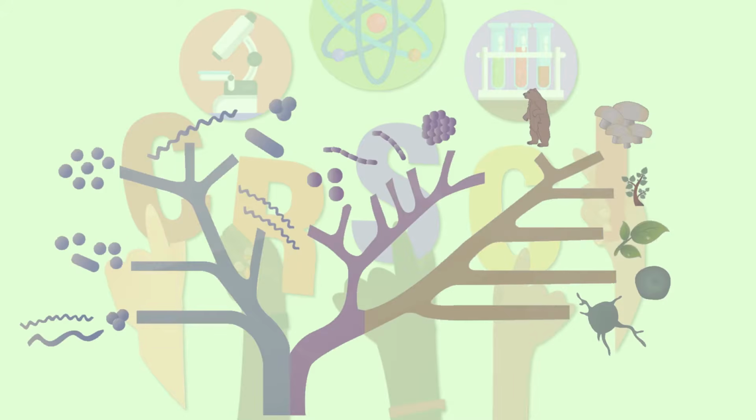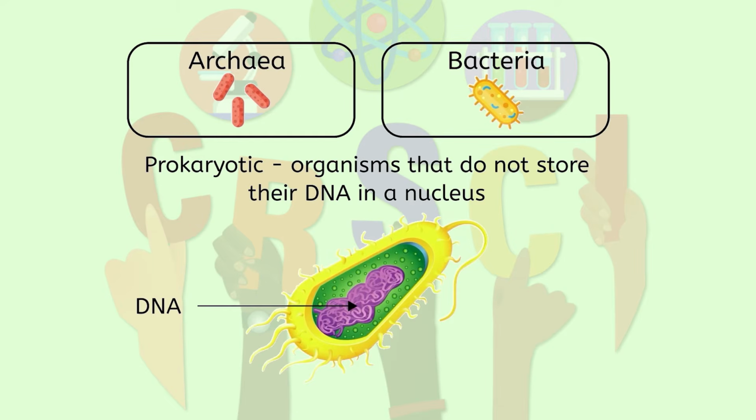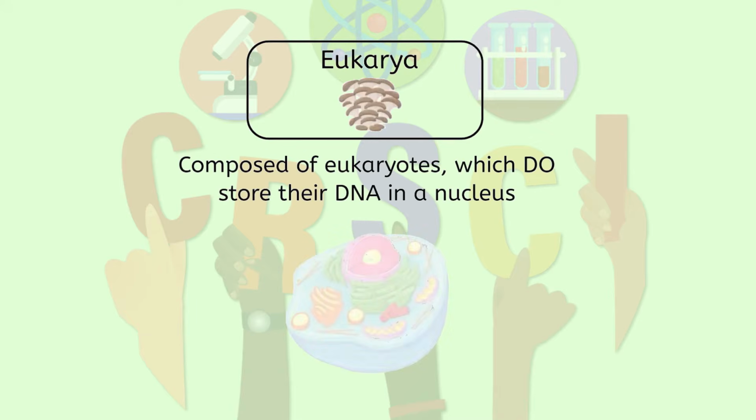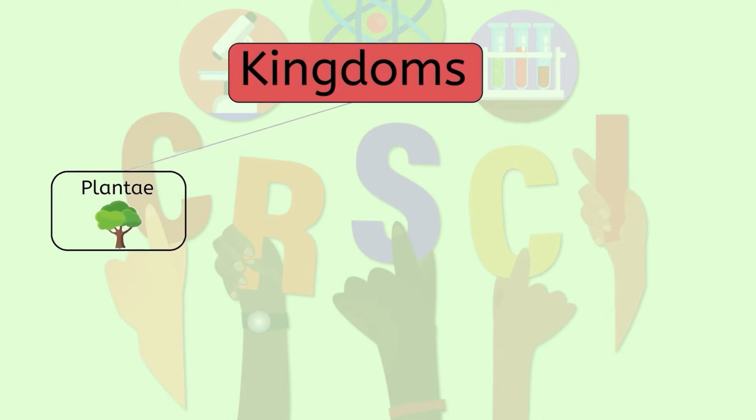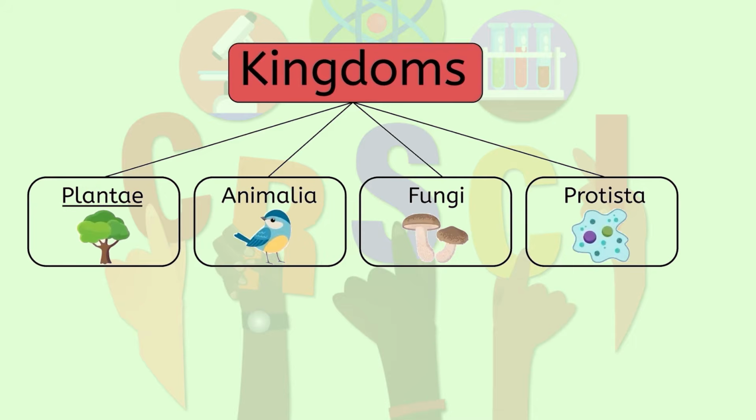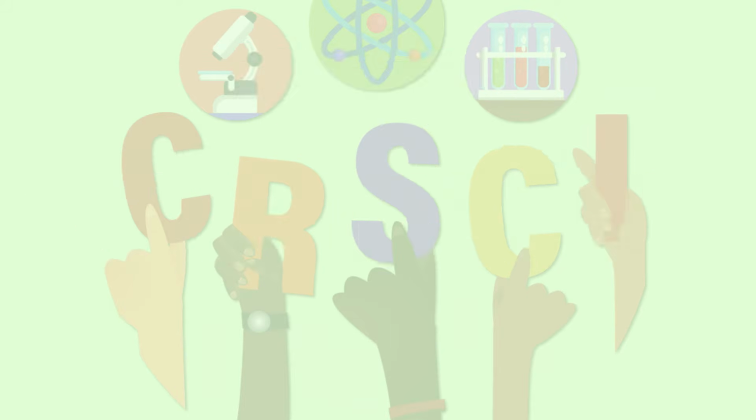Now, there are 3 domains: archaea, bacteria, and eukarya. The first 2, archaea and bacteria, are so simple, just prokaryotes, and they don't have their own kingdoms, or you could consider them to be kingdoms. But unlike eukarya, which we fall into, has 4 kingdoms: plantae, animalia, fungi, which are mushrooms and molds, and then protista, includes all eukaryotes that aren't plants, animals, or fungi.